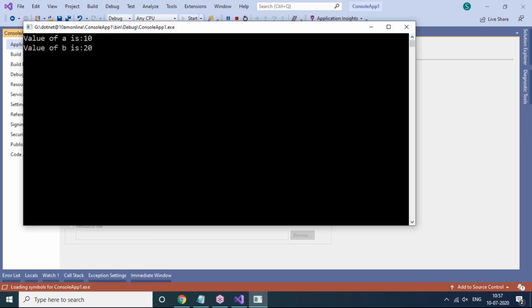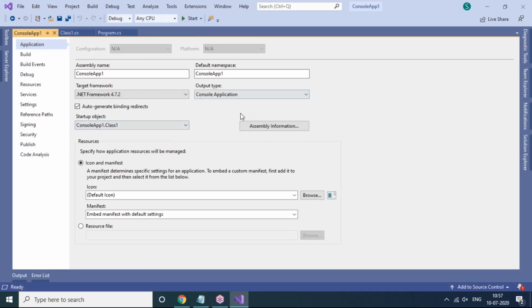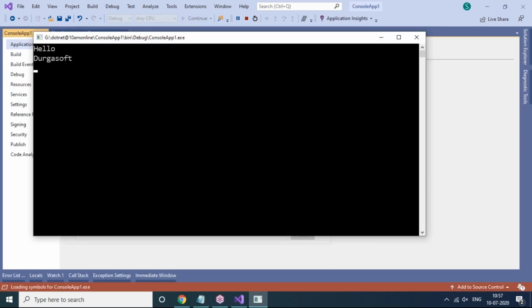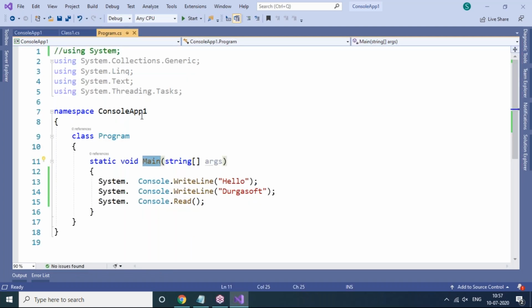You will get the next program's output, Class1.cs output: value of a is 10, value of b is 20, like this. This is the way to handle it. Later, if you want to execute Program.cs again, select it, save and run it. Now we get the first program's output. So this is how to handle things in Visual Studio, just a basic scenario.